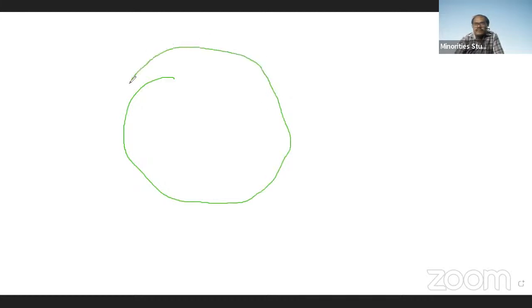All this universe is expected to be in the form of spherical shape. This is the universe, expected to be in spherical shape, almost all spherical shape. Then what is the diameter of the universe expected to be?